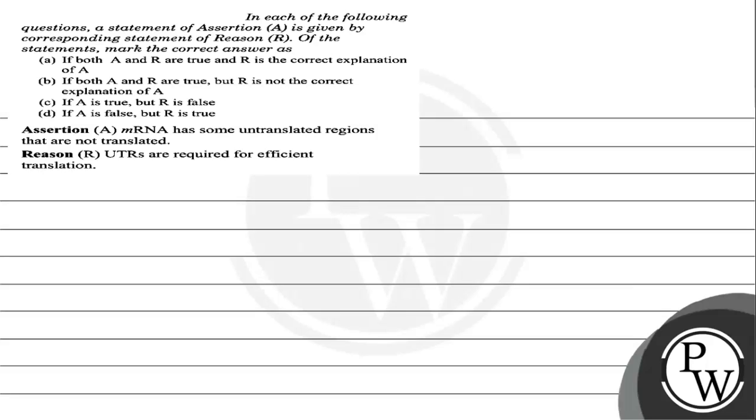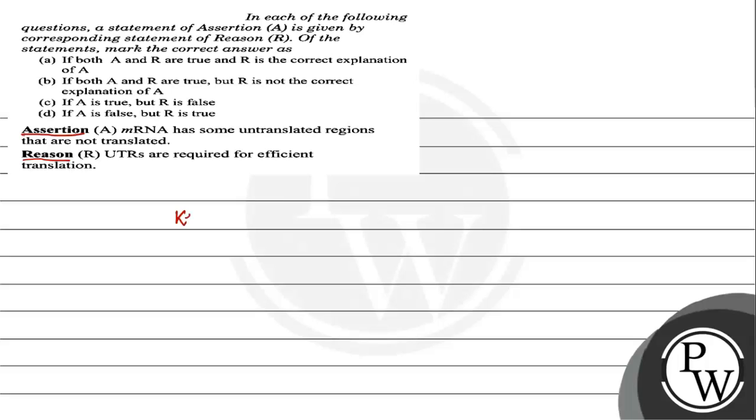चलो बच्चों, let us read the question. The question says that there is an assertion made, and according to that a reason is given. The assertion is that mRNA has some untranslated regions that are not translated. UTRs are required for efficient translation.